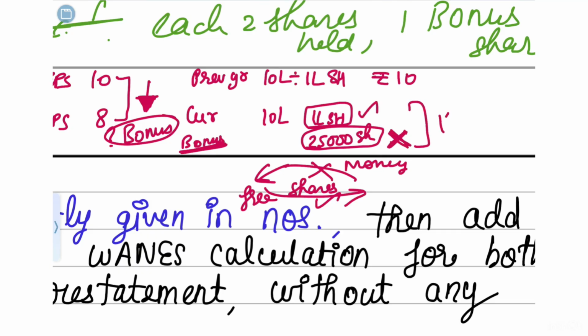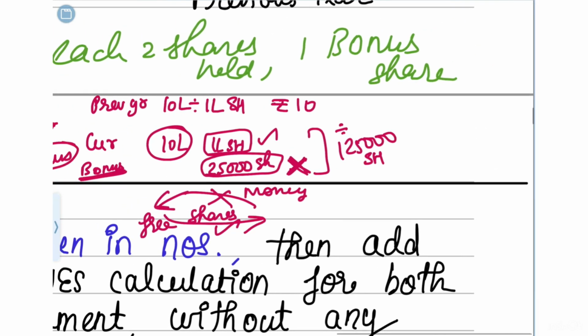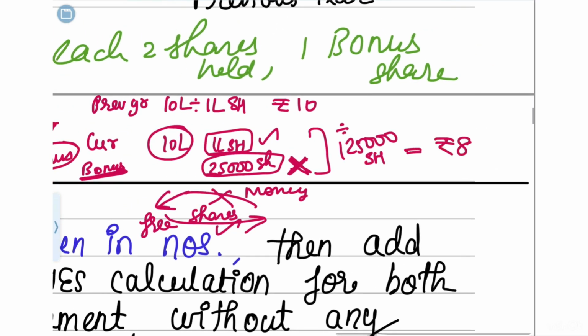Now if you do 10 lakh worth of earnings divided by 1,25,000 shares, that earning is going to be 8 rupees. Here the earning has deteriorated, but not genuinely because of any performance measure. It is solely because of issuing bonus shares. So this is why the EPS of the company has deteriorated.